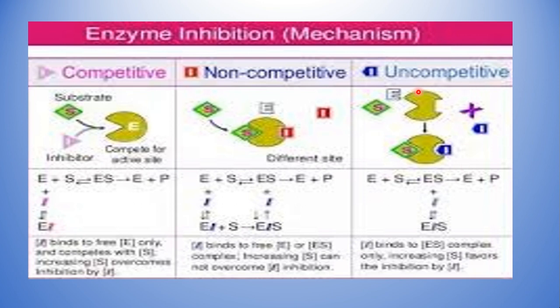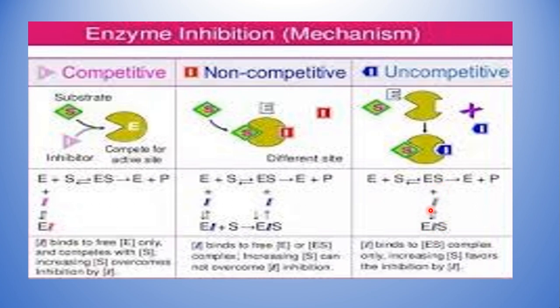And coming to the uncompetitive inhibition, here the active site is also free, so the substrate can come and bind, and only after that the inhibitor will come and bind to this enzyme substrate complex. So here you can see the inhibitor does not combine with the free enzyme; it binds only to the enzyme substrate complex.